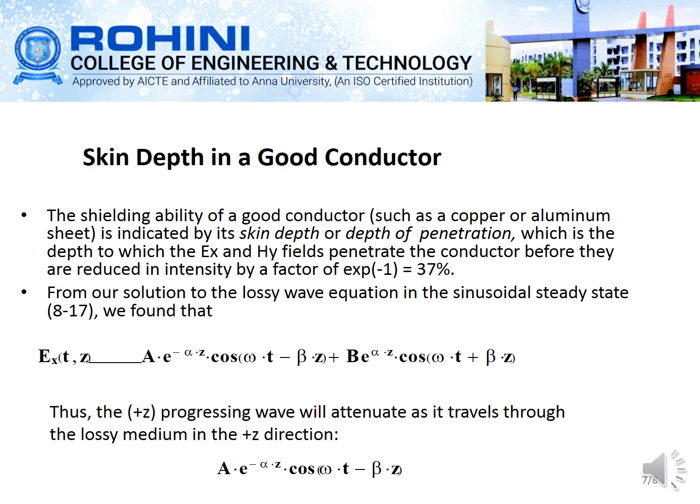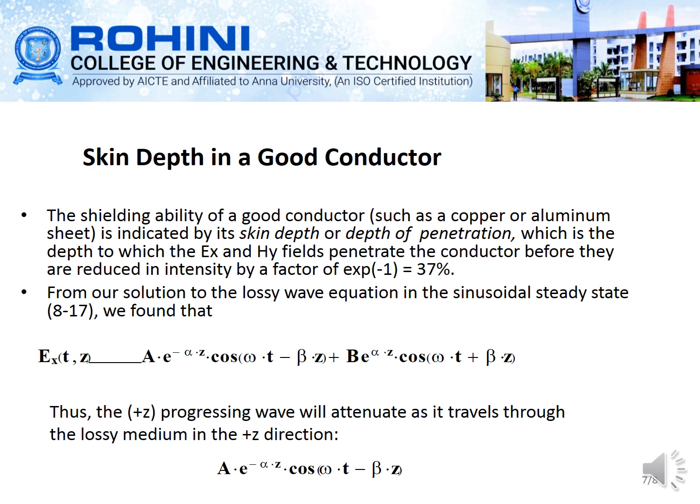And also from our solution, we can find the lossy wave equation in terms of the sinusoid as steady state, so that in terms of electric field, Ex of (z, t) is equal to A e^(-αz) cos(ωt - βz). Since this is propagating in the positive direction, this propagating wave will attenuate as it travels through the lossy medium.